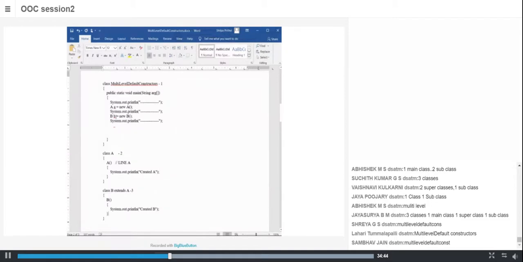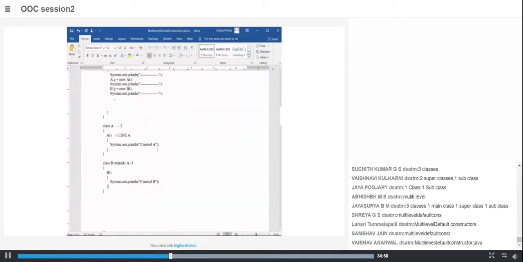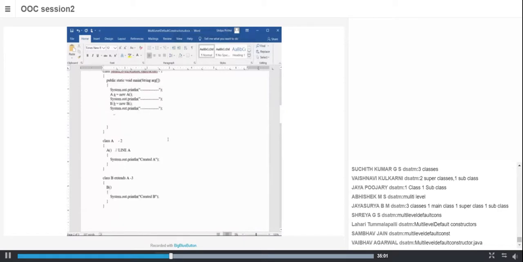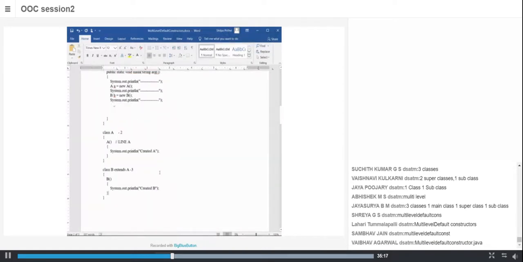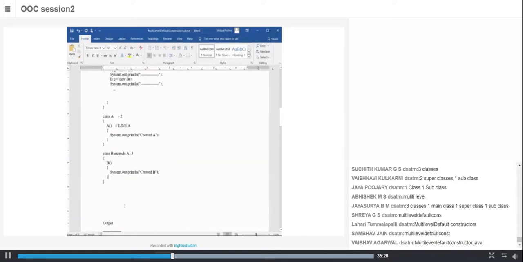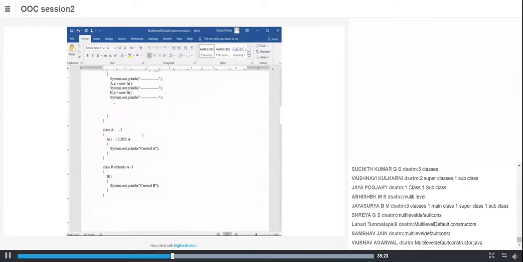When I run the program, yeah, good. So now I hope all of you understood. Let me continue. Public static void main, I run this program, System.out.println. So first it will print this line. Then when I create an object of class A, whenever an object is created, the constructor is called by default. So the constructor gets called, it goes here, prints created A, that is the output comes like this. And again I have a line, yes, I am done.